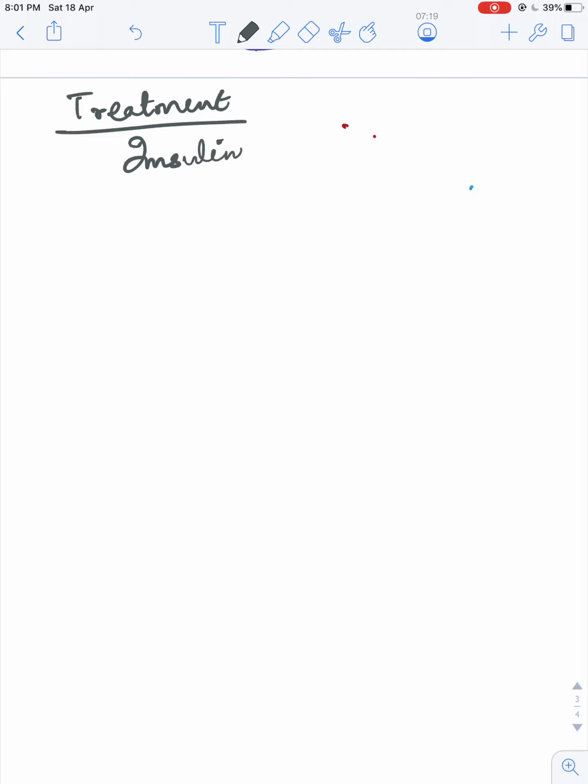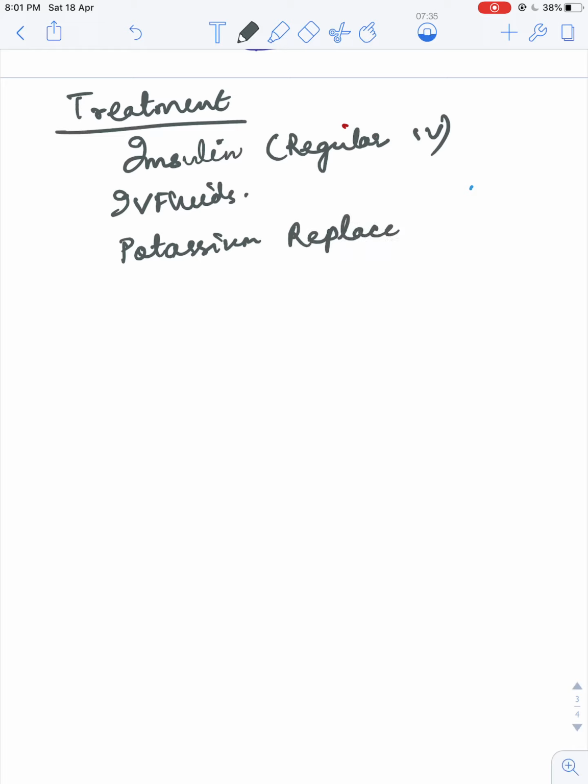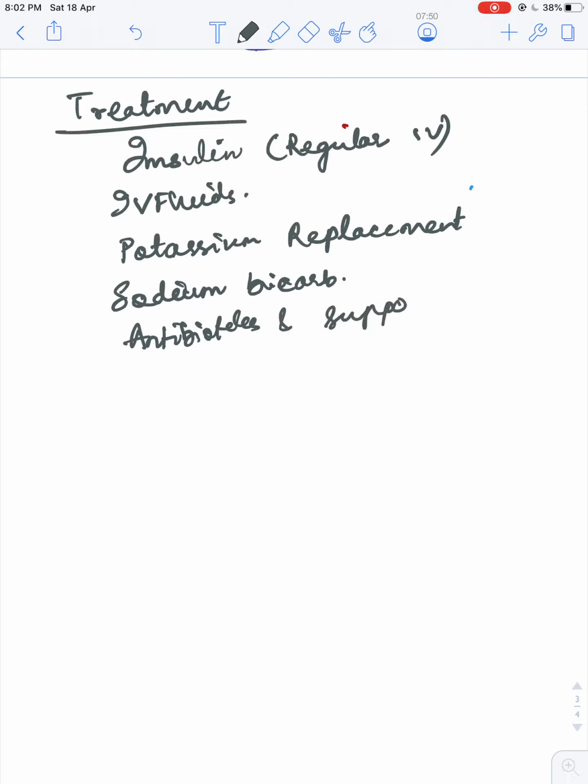Insulin, that is regular insulin given IV, then IV fluids, then potassium replacement, and sodium bicarbonate, and antibiotics and supportive measures. We'll discuss it one by one.